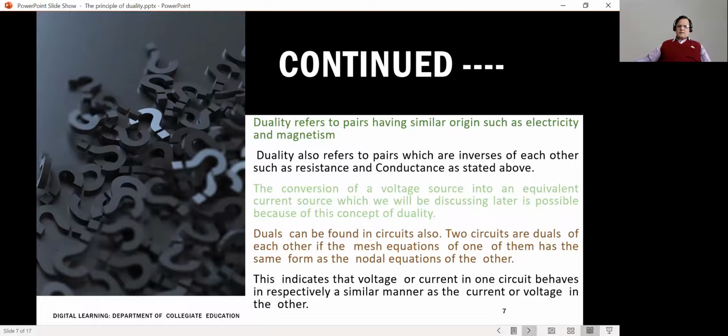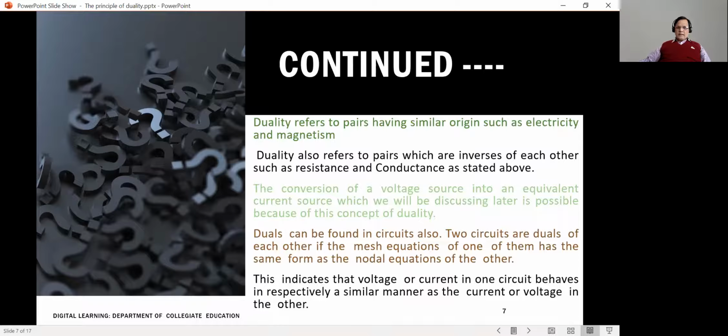Similarly, duality also refers to pairs which are inverses of each other, such as resistance and conductance, reactance and susceptance, impedance and admittance. Duals you can also find in electric circuits. Two circuits are said to be duals of each other if you have a situation wherein the mesh equations of one of them have the same form as the nodal equations of the other.